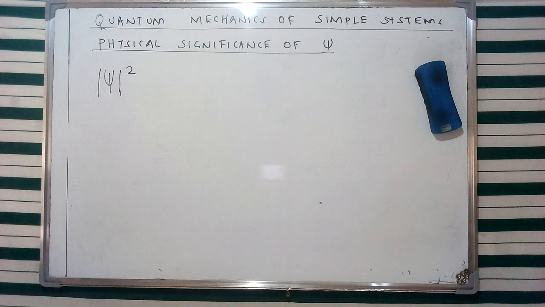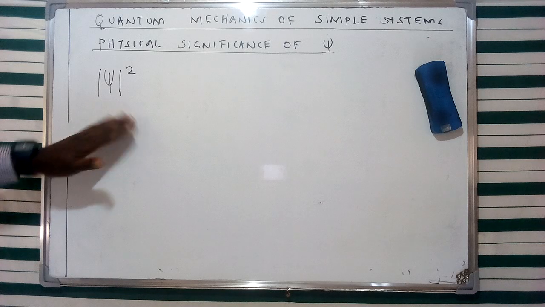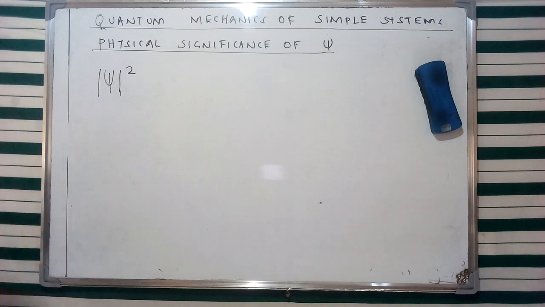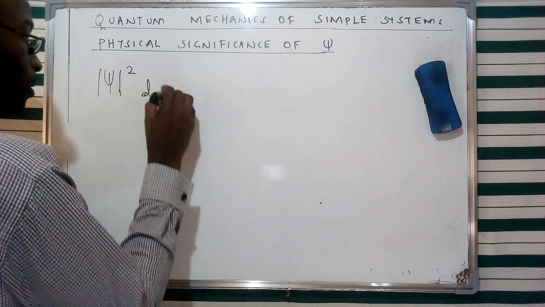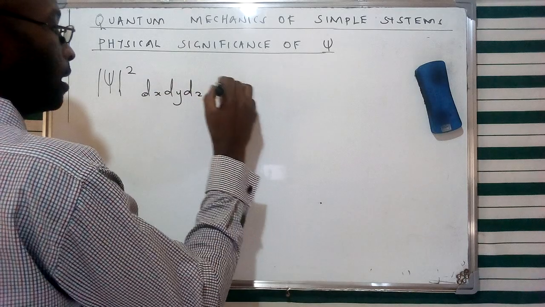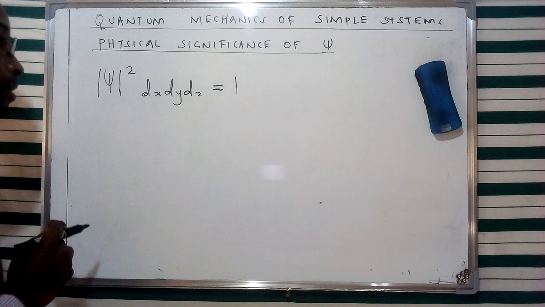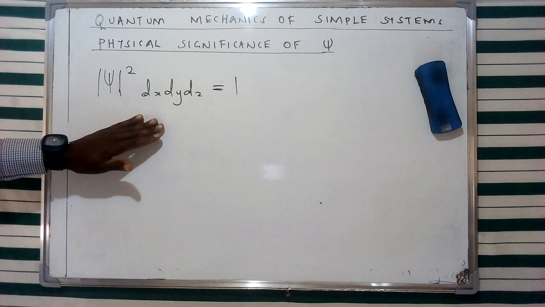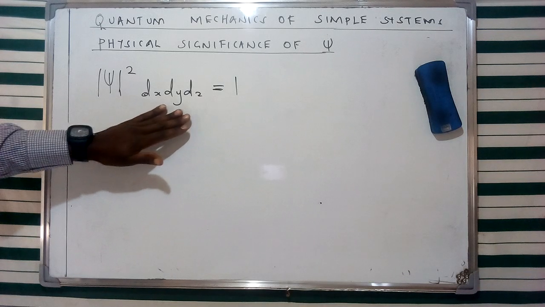Now, the total probability of finding this specific particle at a particular volume in space is going to call for us to include the aspect of a volume element, whereby we're going to give it as a product over the square of this wave function and the volume elements of the three-dimensional space given as such. And this probability, the maximum probability, of course, is going to be given as 1. And this particular aspect of creating this condition or satisfying this specific requirement is said to be normalized.